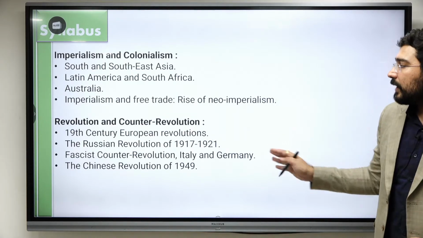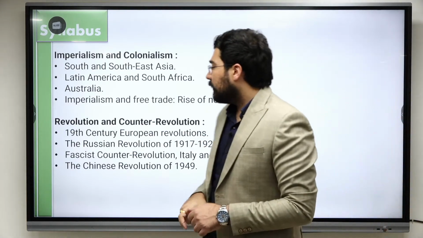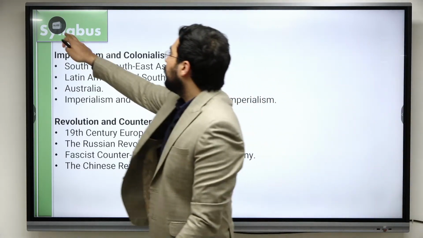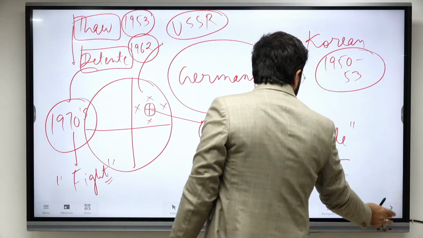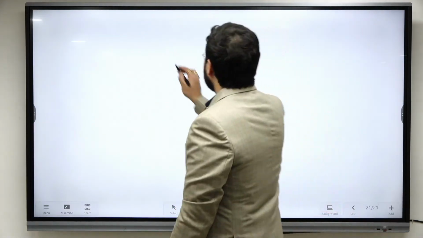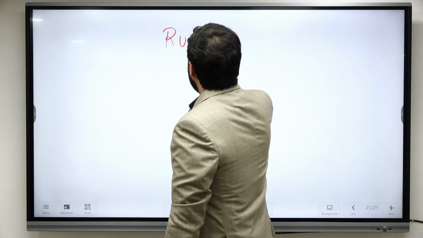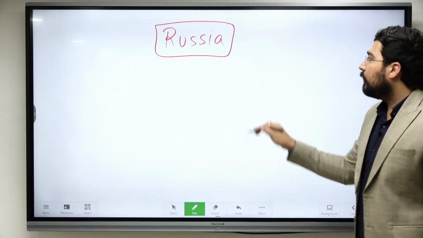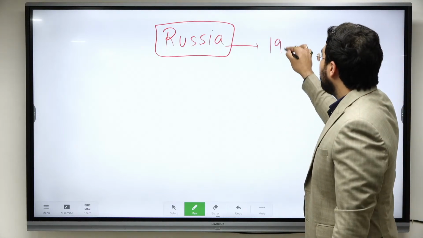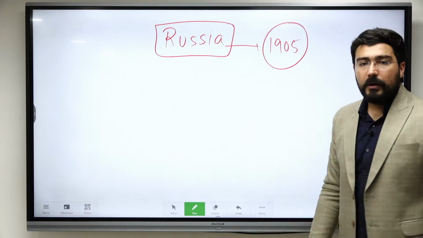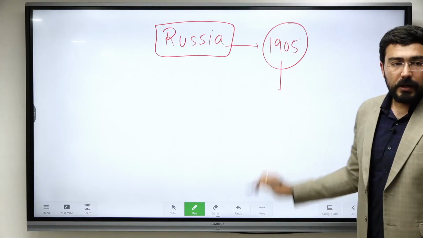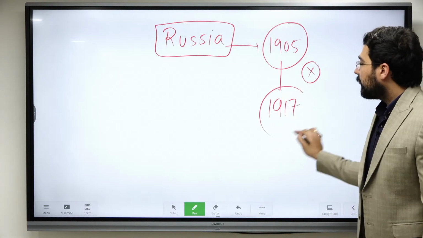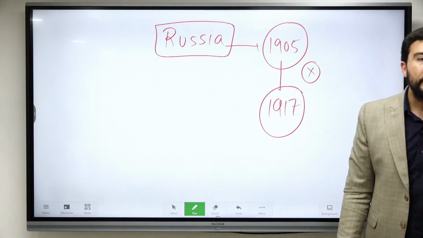ठीक है. So this is what has happened. And now Russian Revolution. This Russian Revolution is very important from the point of view of the exam. So if we see Russia, Russia is the only country which did not have any kind of revolution till the beginning of 20th century. Okay, so this was the first Russian revolution. It failed. Then we have the second Russian revolution, which is known as Bolshevik Revolution.